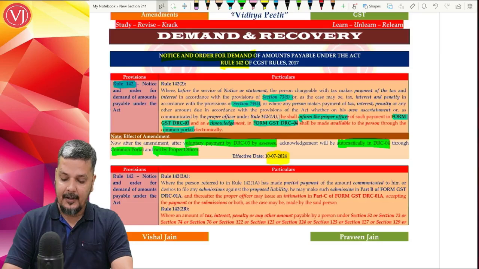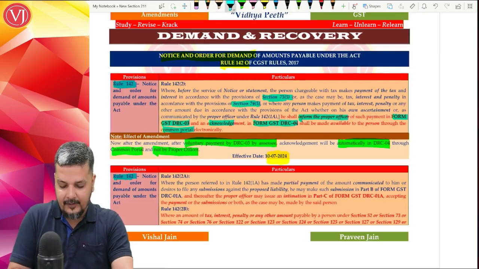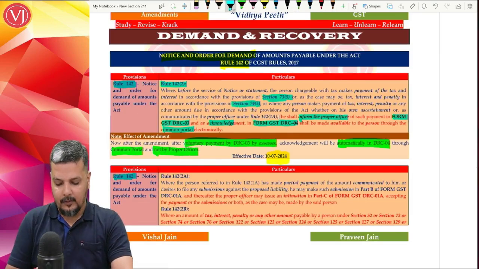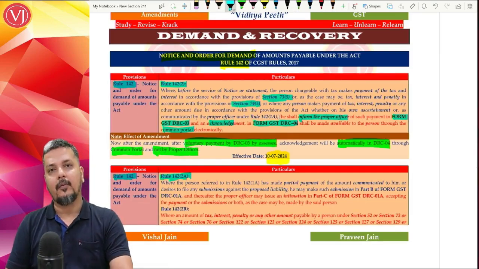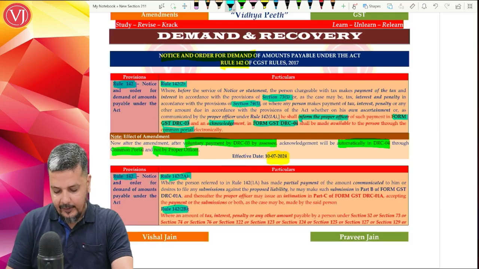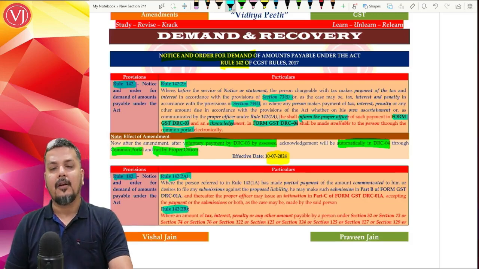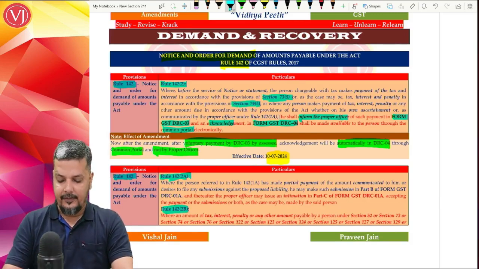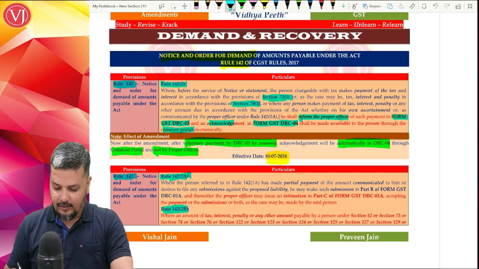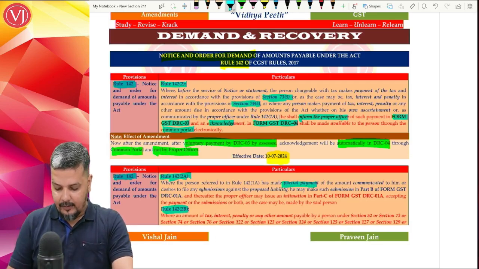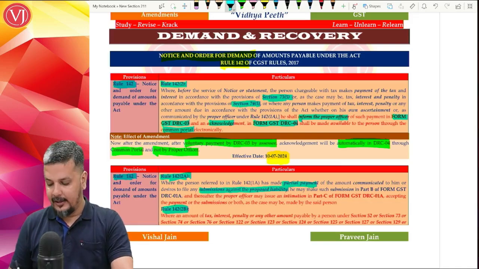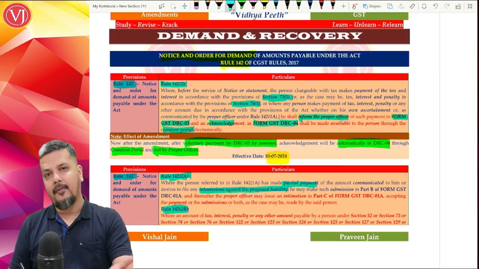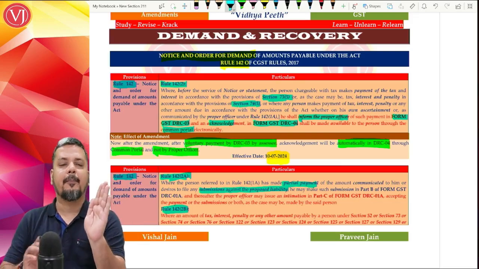Now there is another amendment in the same Rule 142. Previously it was Rule 142 sub rule 2. Now it is there in Rule 142 sub rule 2A and sub rule 2B. Now understand what the amendment is. If you're talking about a situation where there's a partial payment made by a person against the liability, the officer has given DRC 01A, which is the pre-notice before DRC 01.